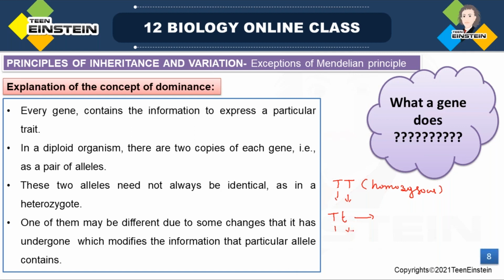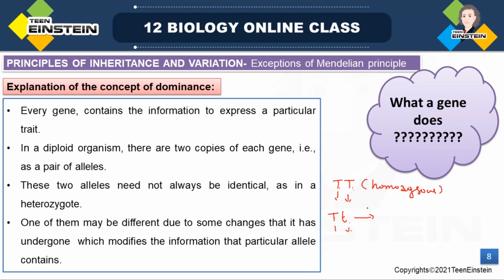Why is this allele different? Due to some kind of changes that it has undergone. So there will be some modification in the information also, right? If this is in homozygous condition, capital T, for example, for plant height, both pieces of information are the same. So the expression also will be in a similar way.